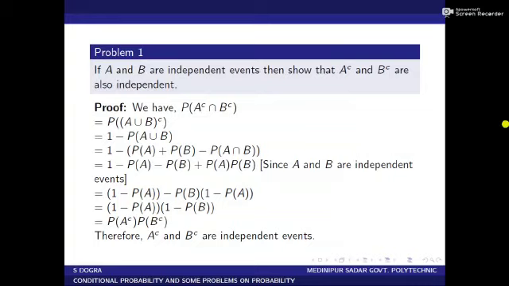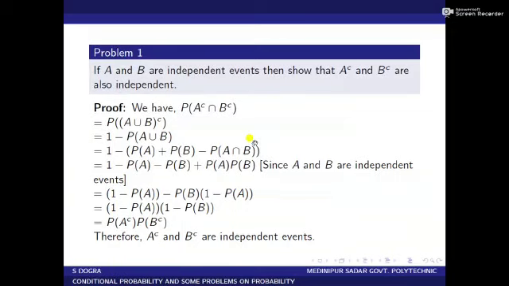To prove two events A and B independent, we have to show that P of A intersection B equals P of A into P of B.